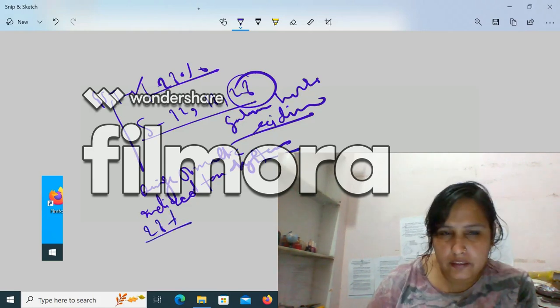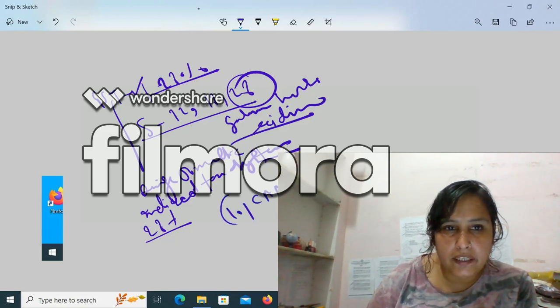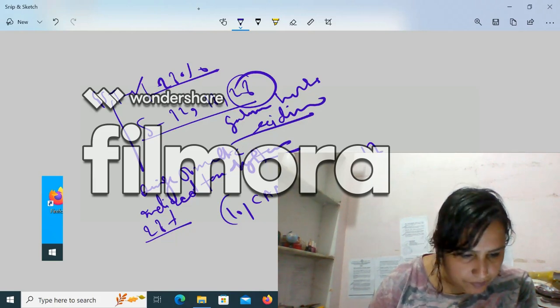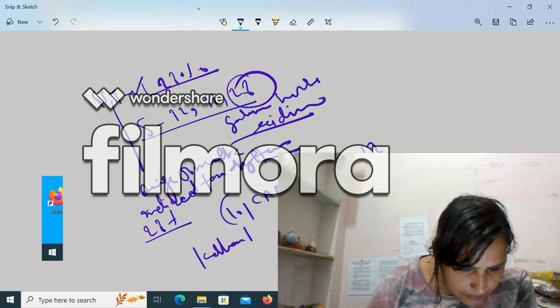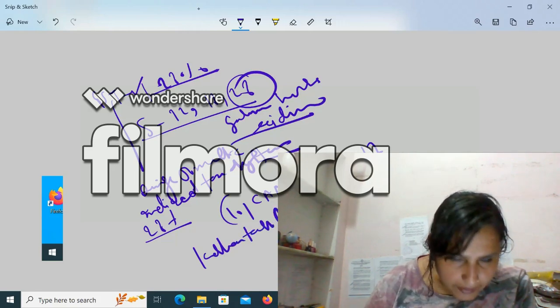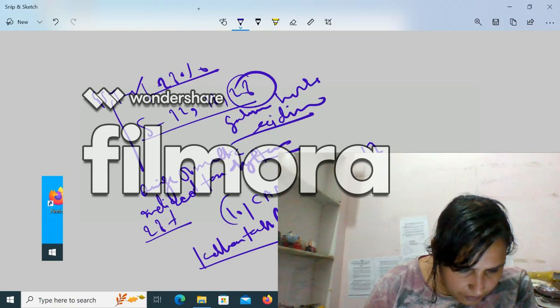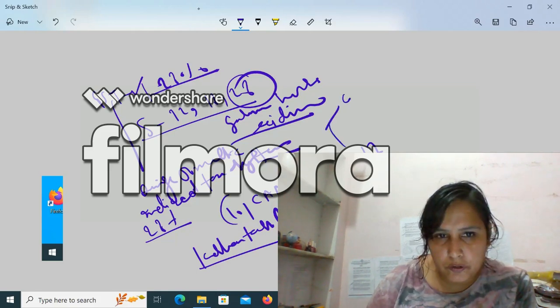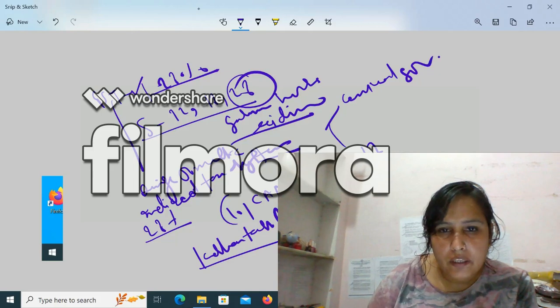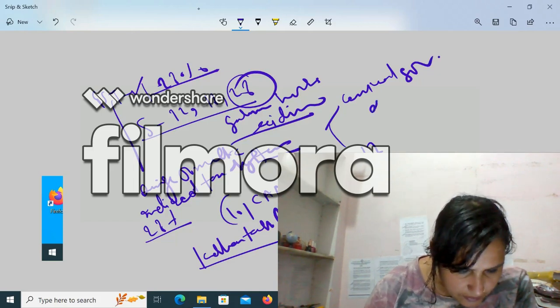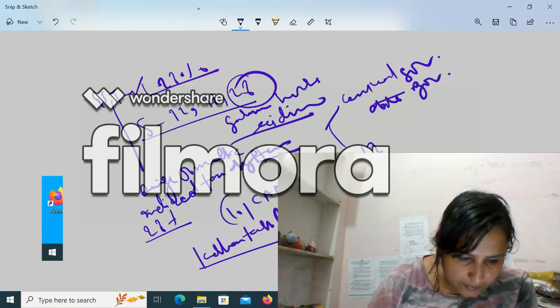GST is a single domestic indirect tax system, presently 28% for luxury goods. It started on 1 July 2017 with the 101st Constitutional Amendment Act. The idea of a nationwide GST was proposed by the Kelkar Task Force. Now it is based on the performance of the management of the central board of indirect and direct taxes.